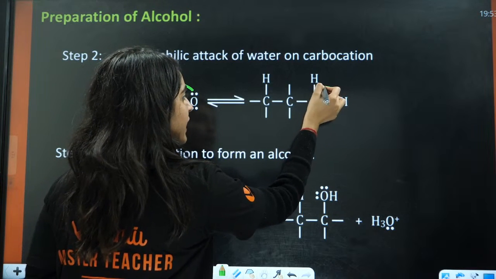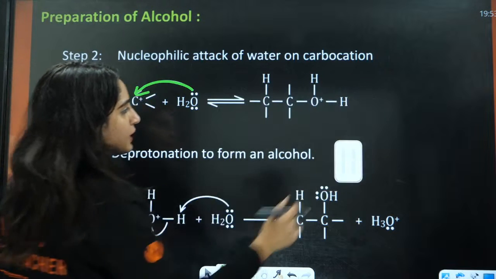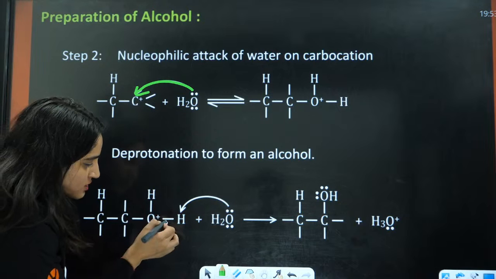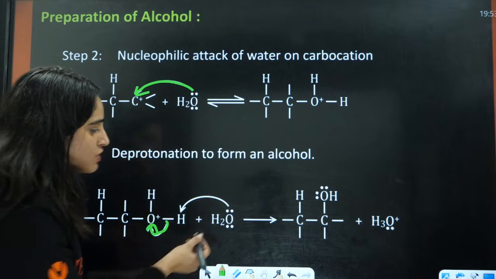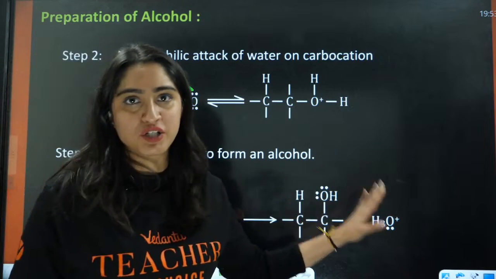It will take away the electrons from this bond, and that is how you will have the formation of alcohol.